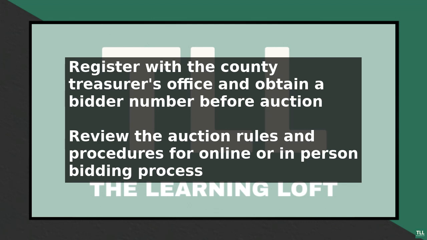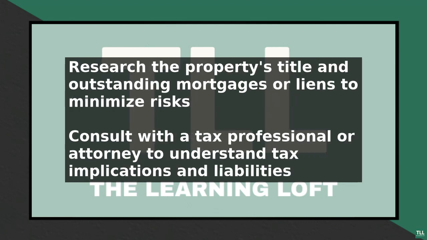After winning an auction, the property owner has a redemption period, usually 1 to 3 years, to pay the tax lien, plus interest if the property owner redeems the property. You will receive the amount you bid, plus interest if the property owner fails to redeem. You may be able to foreclose on the property and gain ownership.